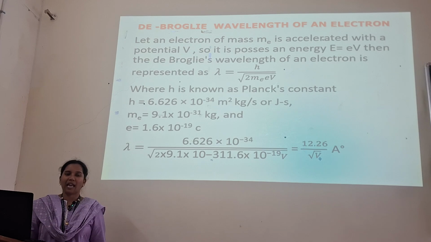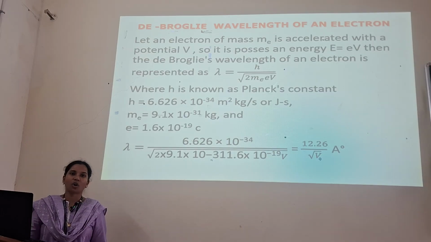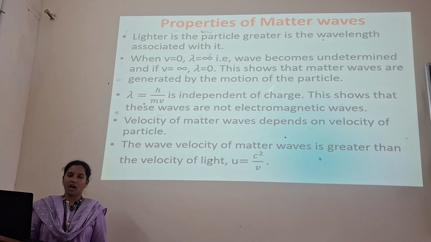The de Broglie wavelength lambda is equal to h by square root of 2meV, where h is Planck's constant, 6.625 into 10 to the power of minus 34 joule second, m is the mass of the electron, 9.1 into 10 to the power of minus 31 kg, and e is the charge of the electron, 1.6 into 10 to the power of minus 19 coulomb. After substituting all the values, we get the wavelength lambda equal to 12.26 by root V angstroms.